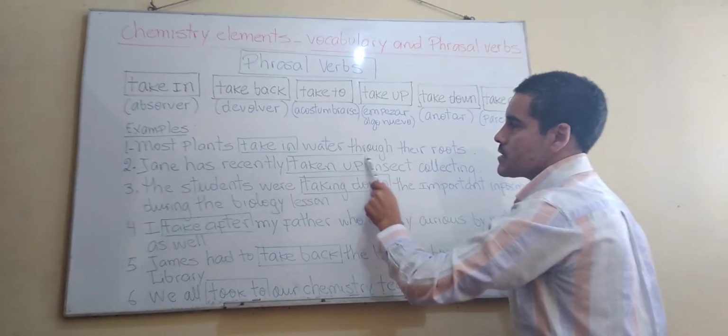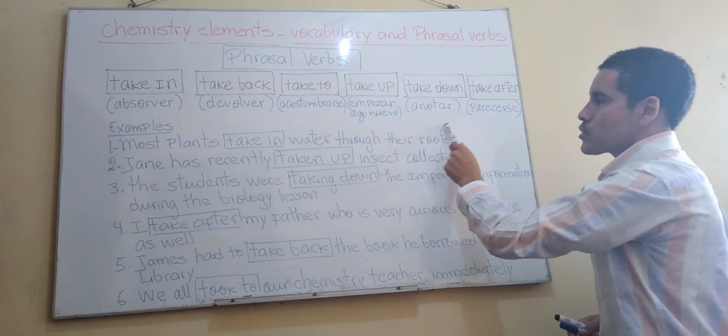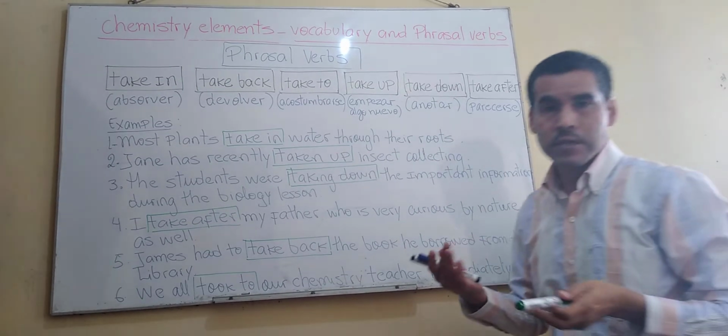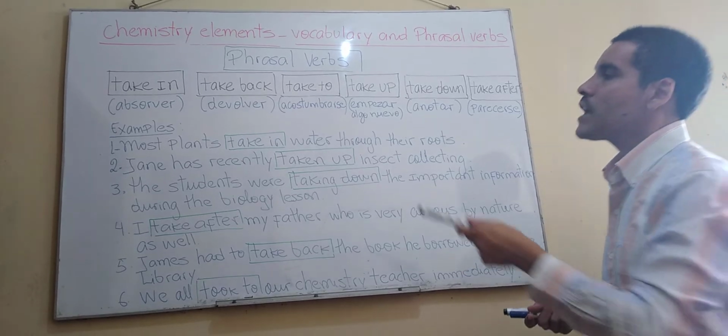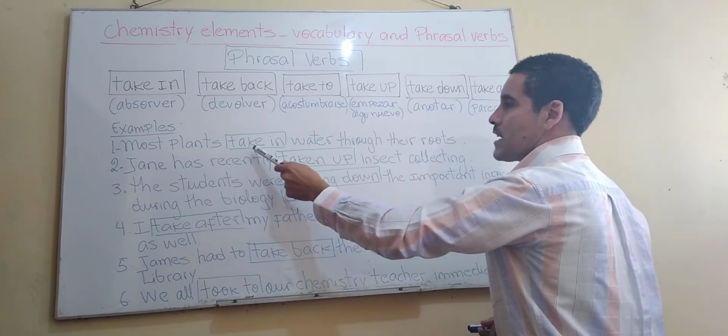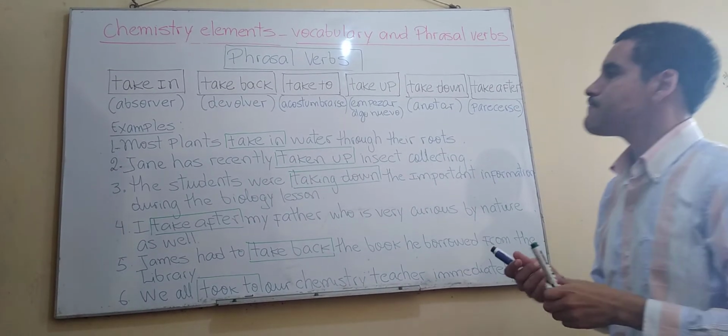Through means a través de, okay? A través de. And roots means raíces, ¿sí? Raíces. So we have most plants absorb water through their roots, right?